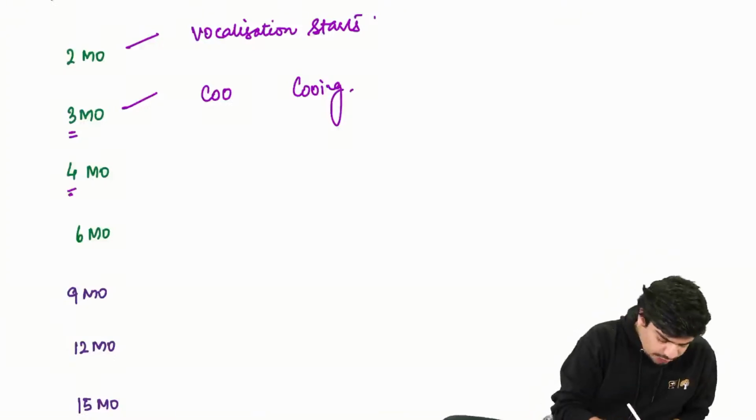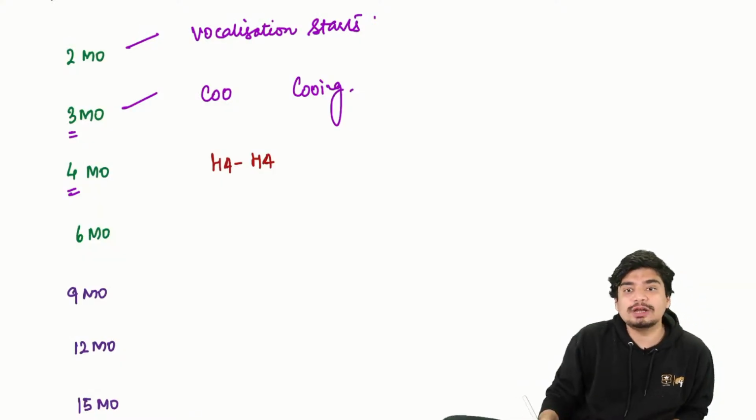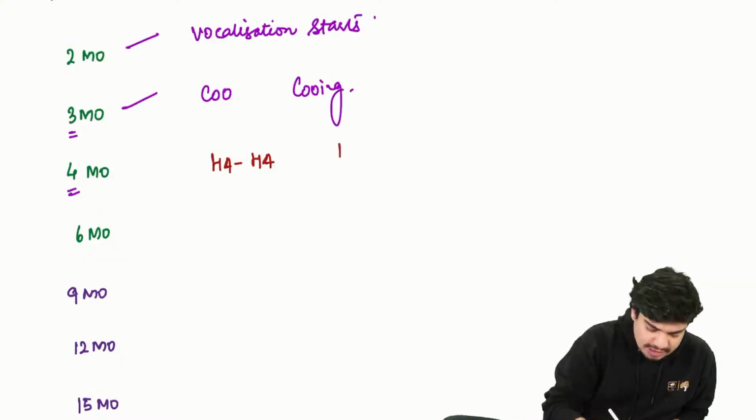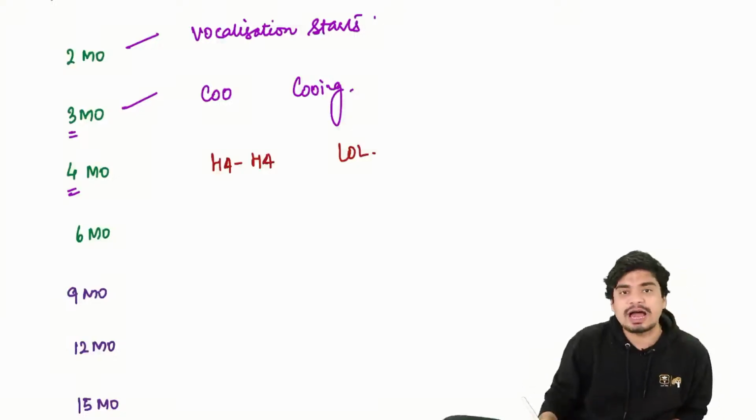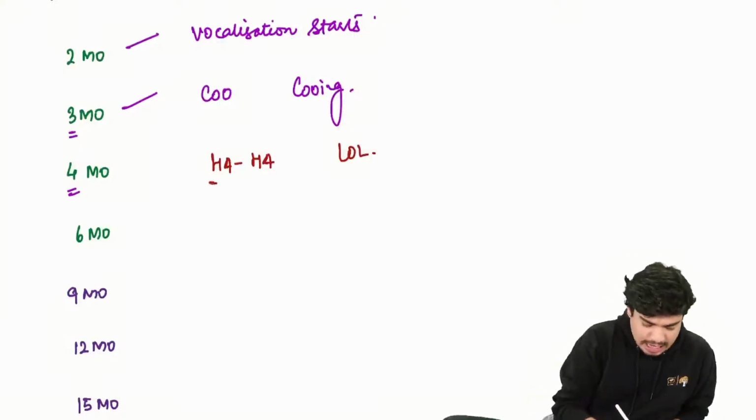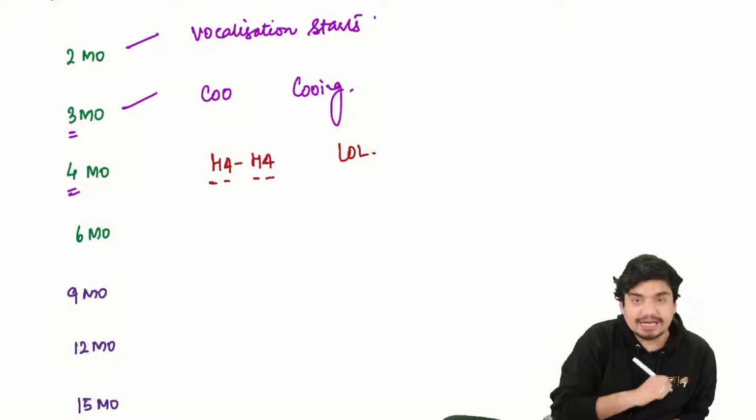At 4 months, 4 has 4 in it. Ha ha also has 4 letters in it. So the child will laugh out loud at 4 months of age.